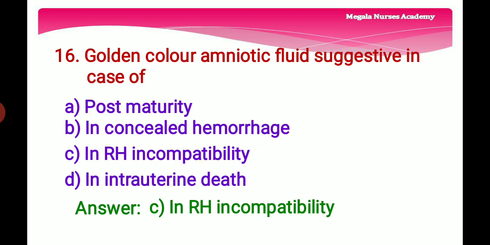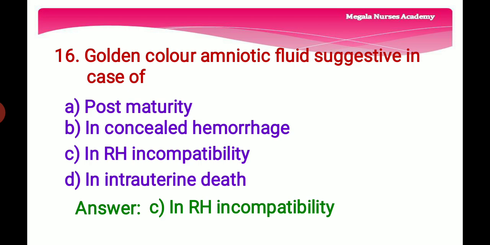16th question. Golden color amniotic fluid suggestive in case of. Option A, post maturity. Option B, in concealed hemorrhage. Option C, in RH incompatibility. And option D, in intrauterine death.